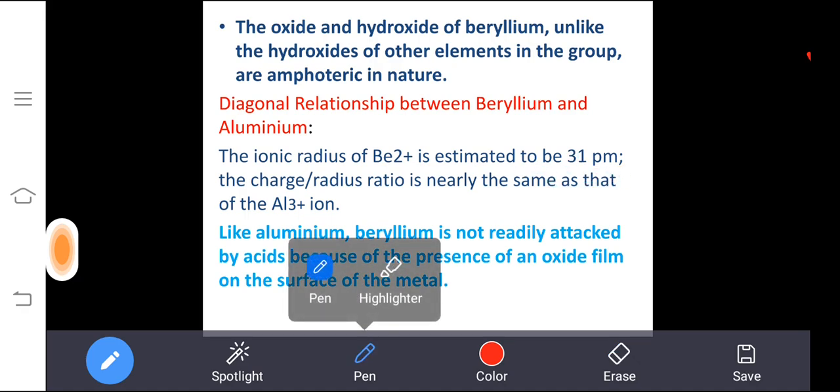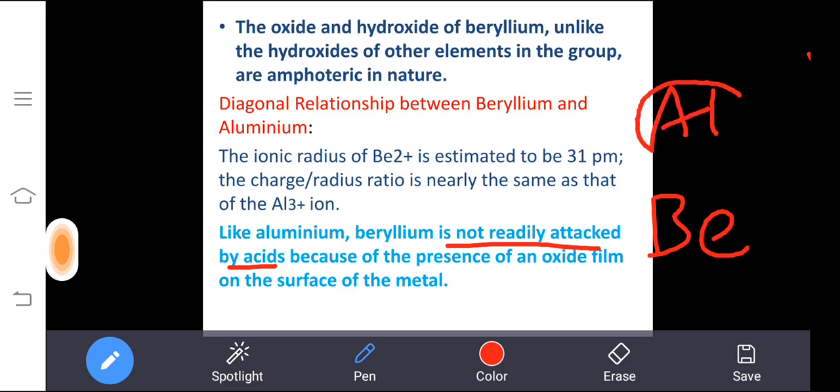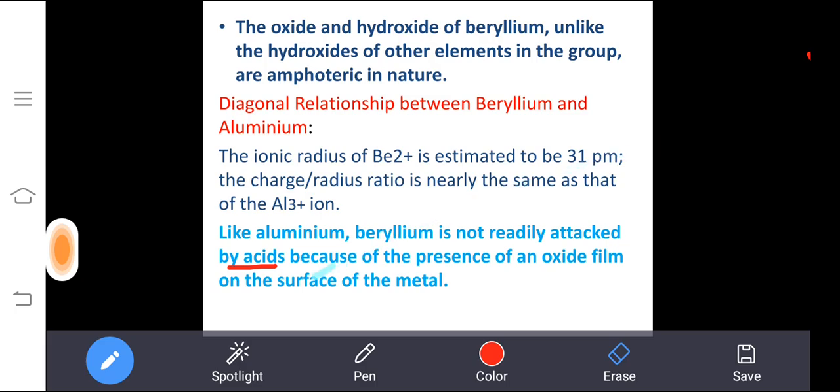Like aluminum, beryllium also is not readily attacked by the acids. Why is it not readily attacked by the acids? Both beryllium and aluminum form a protective layer. What is the protective layer? Oxide layer, aluminum oxide and beryllium oxide. Once this oxide layer forms, it will not be easily attacked by the acids.